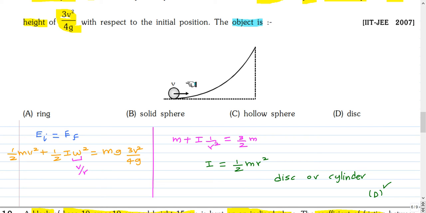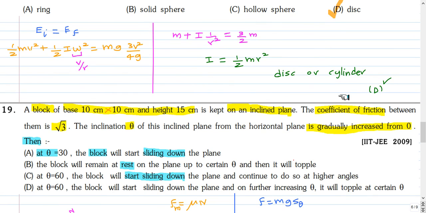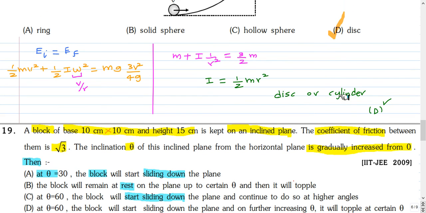So this object should be a disk or a cylinder. So the correct option is option D. This is the next question.